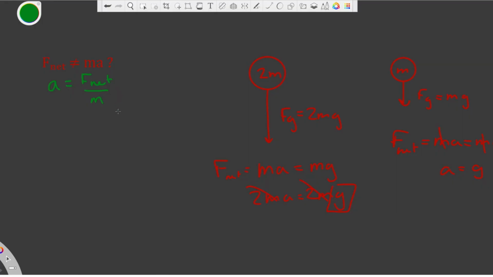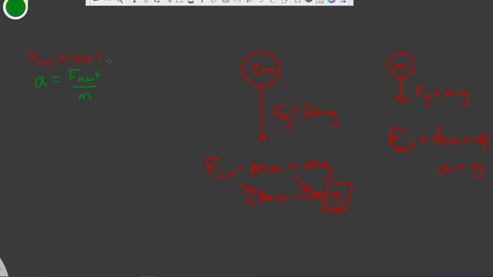therefore acceleration will decrease. In the case of the apple, that increase in mass was perfectly proportional, which led to acceleration always equaling gravity. So yes, Isaac Newton was right in this equation, but a more indicative way of explaining the relationship of a between F net and m would be this equation.